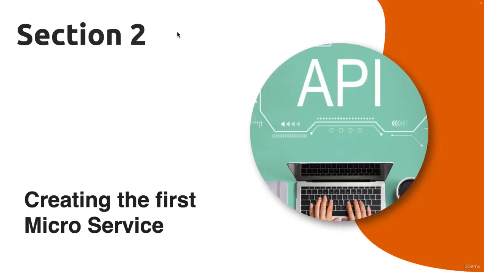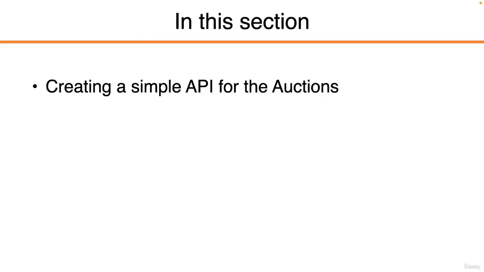Okay, welcome to section 2, the first coding section in this course, where we go ahead and create our first microservice in our microservices application. And in this section we're going to start off by creating a simple API for the auctions, and it's going to be a simple CRUD application.